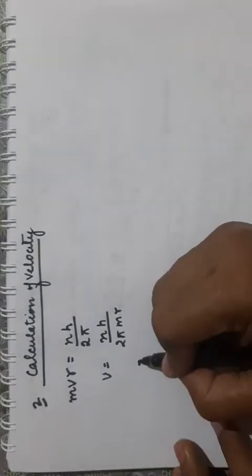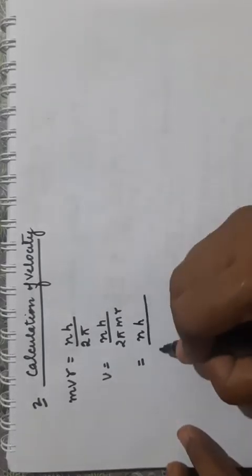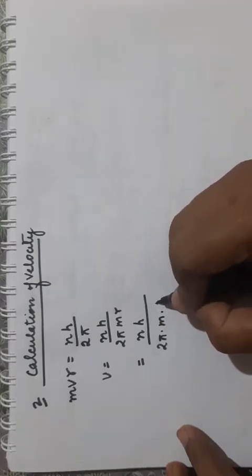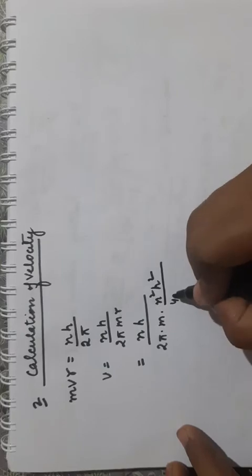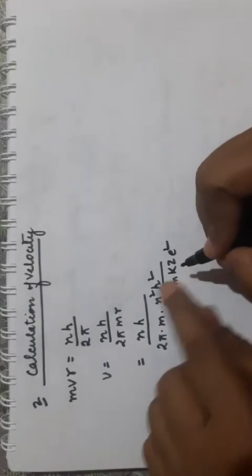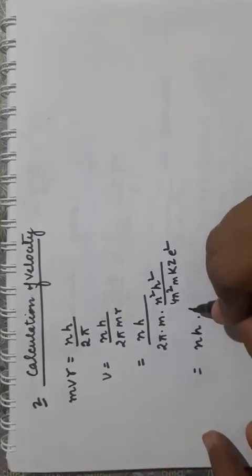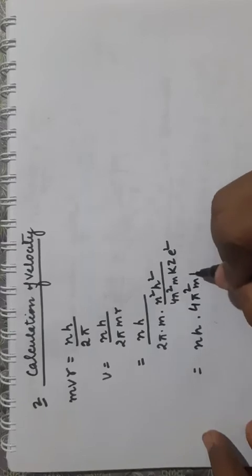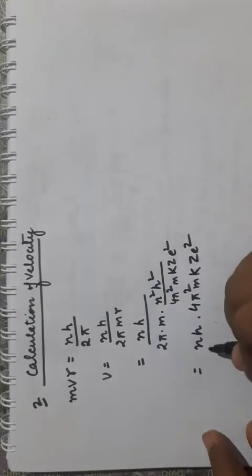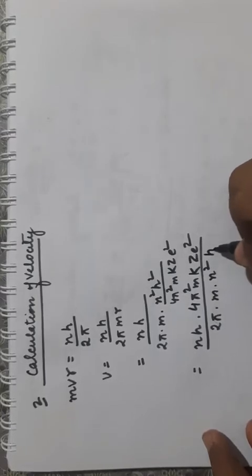Now if we put the value of r, which we just got in the derivation, n square h square upon 4 pi square m k z e square, bring it to the numerator, you will get n h into 4 pi square m k z e square upon 2 pi into m into n square h square.